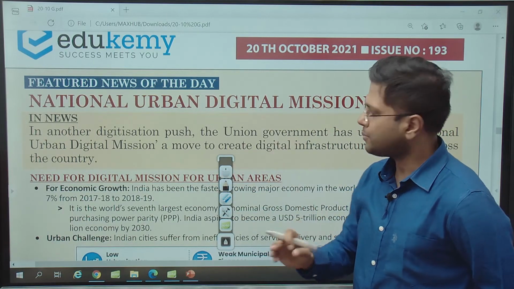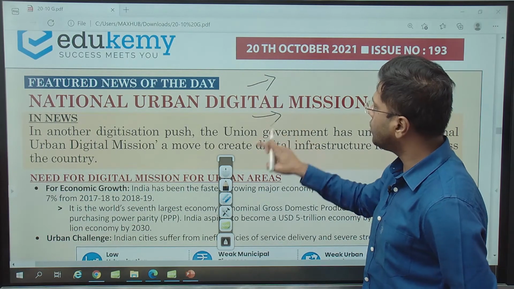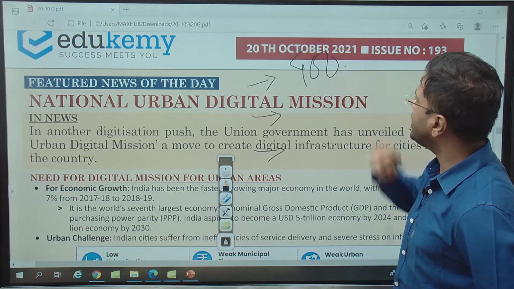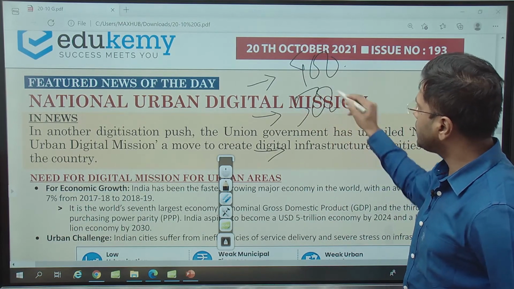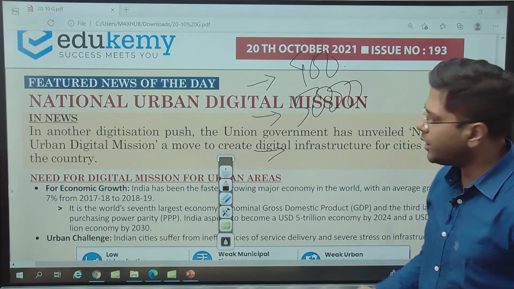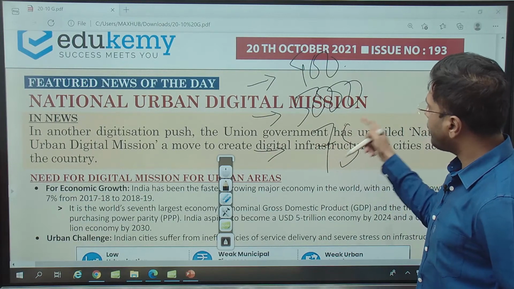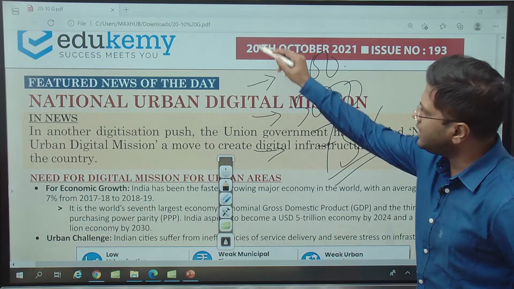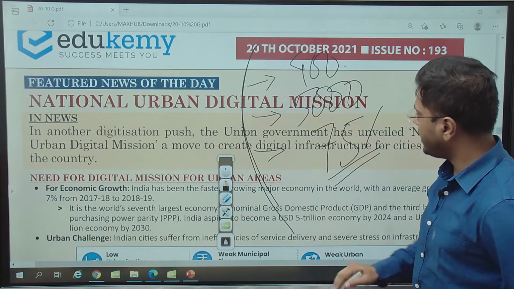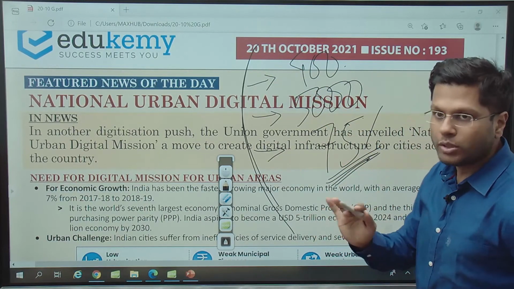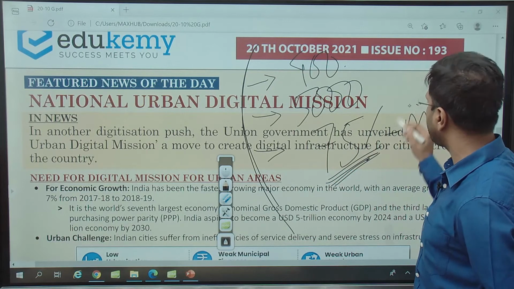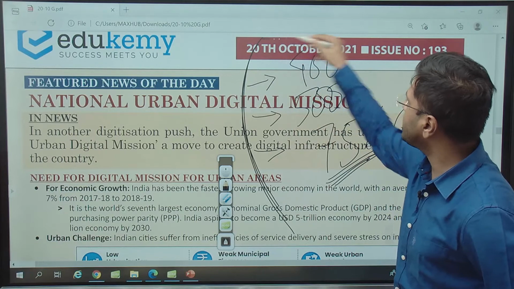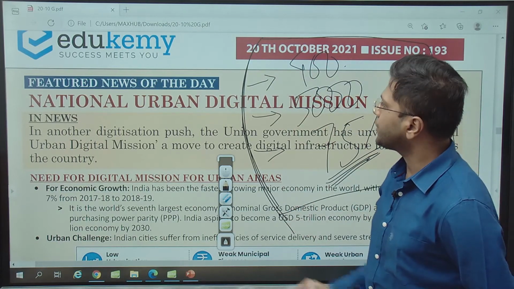What the census says is that urban areas are those which have a population density of 400 persons per square kilometer, a population of more than 5,000, and 75% of the male working population should be in non-agricultural activities. These areas will later be notified as urban areas. 75% of male. Do remember that male is the word, and this is controversial. Why male? That is a different thing, but it is in government documents, and that is what I am saying. Census definition of urban area.